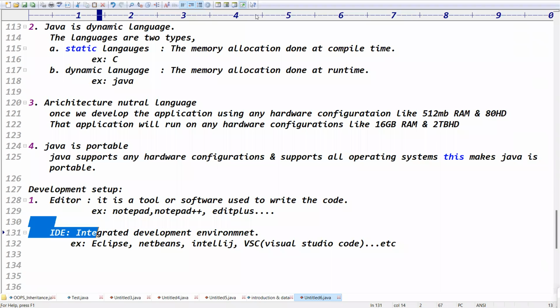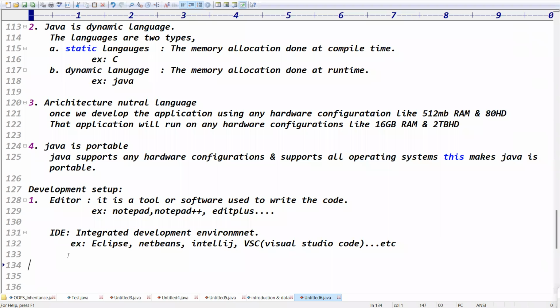In the Eclipse IDE, most of the work is done by the IDE itself, guys. Code is automatically imported. Try catch blocks are generated automatically. Auto import statements, setters and getters, constructors, the toString method, equals and hashCode are all generated. Most of the code is generated by the IDE itself.